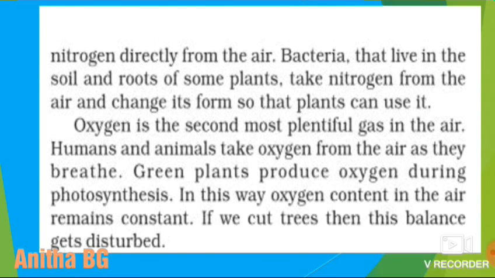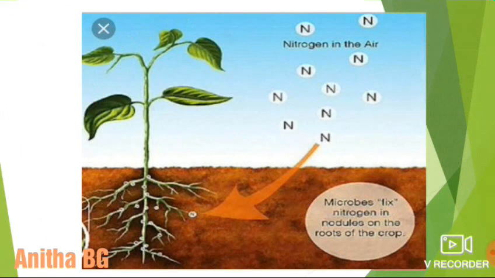Humans and animals take the oxygen from the air as they breathe, is it? And green plants produce the oxygen during photosynthesis. What we are taking, that is the oxygen, comes from the green plants. In this way, the oxygen content in the air remains constant because of the green plants. If we cut the trees, the balance gets disturbed.